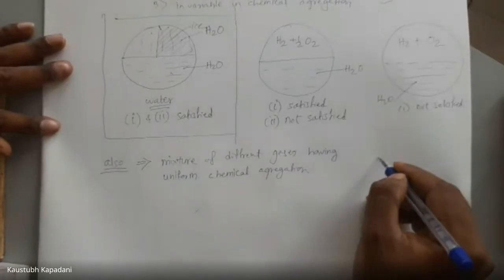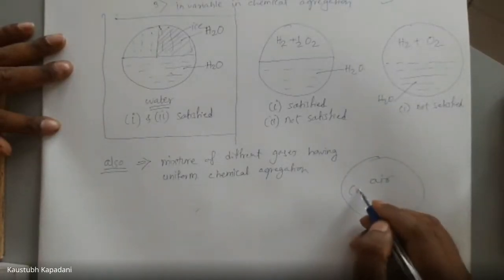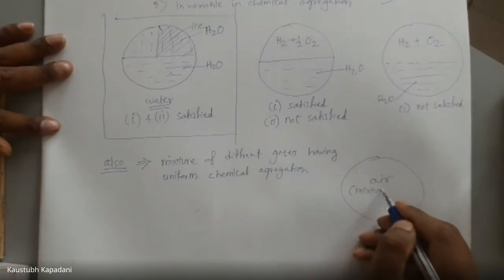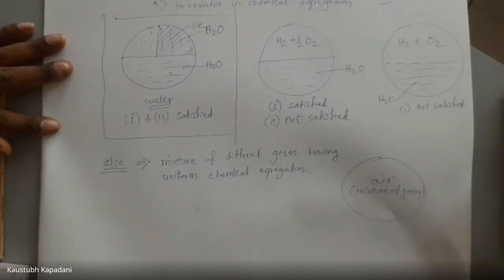For example, we have air here. Air is what? A mixture of gases.